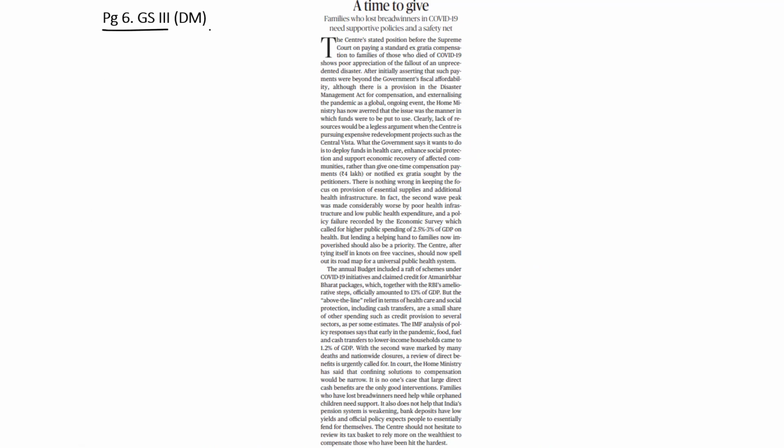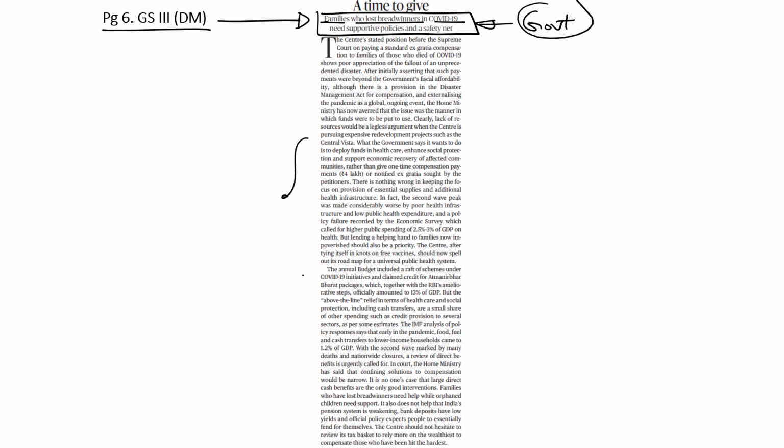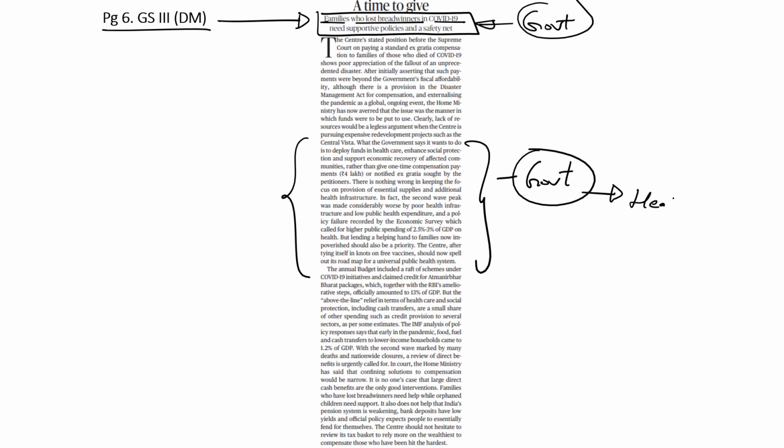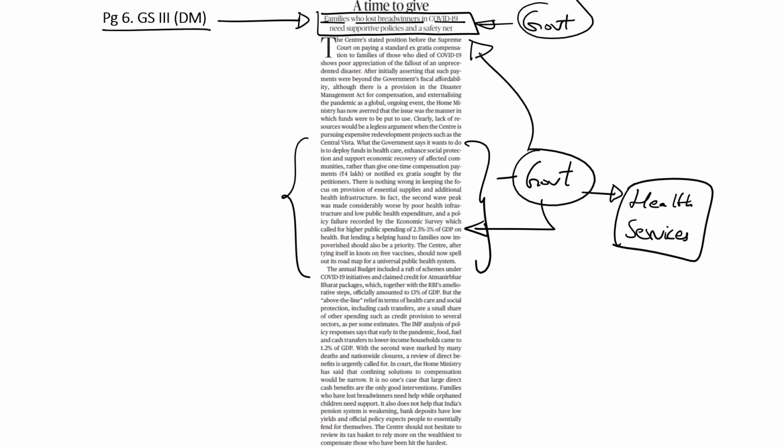Related to the same topic, we have an editorial on page number 6, which argues that families who have lost their breadwinners in COVID-19 need supportive policies and a safety net which has to be offered by the government. While the editorial agrees with the argument of the government that financial resources should be deployed to improve healthcare infrastructure and to provide other essential services, at the same time, the government also has a responsibility to help out those families which were affected, especially the ones which lost their breadwinners due to the pandemic.